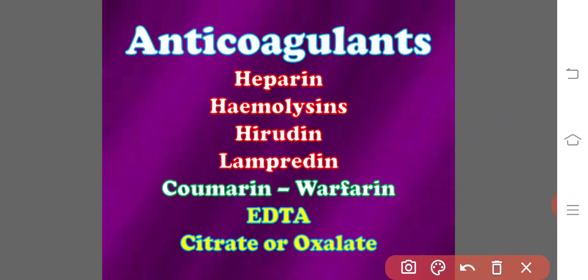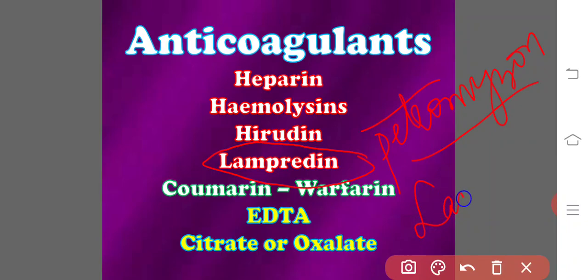And coming to the next one, it is the lampredin. What is the lamprey? It is the cyclostome which is known as Petromyzon. The common name of Petromyzon is the lamprey. So the anticoagulant which is present in the lamprey is the lampredin.